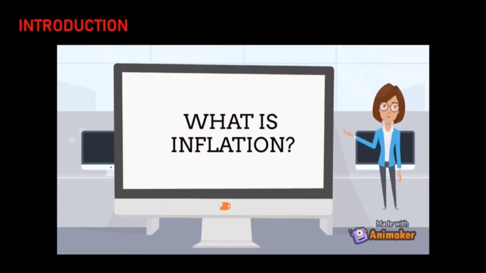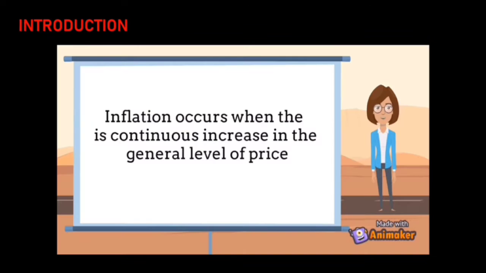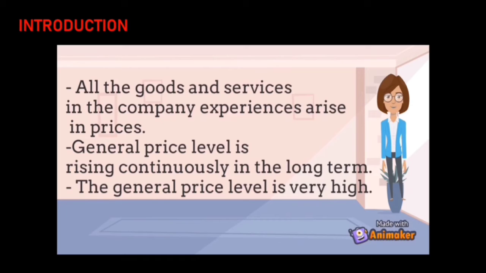Firstly, I'm going to talk about inflation. So, what is inflation? Inflation occurs when there is a continuous increase in the general level of prices. This means that, firstly, all the goods and services in the economy experience a rise in prices. Secondly, the general price level is rising continuously in the long term. And thirdly, the general price level is very high.